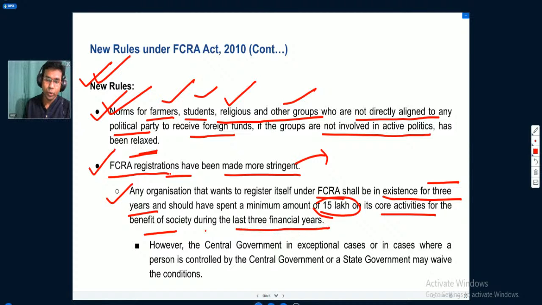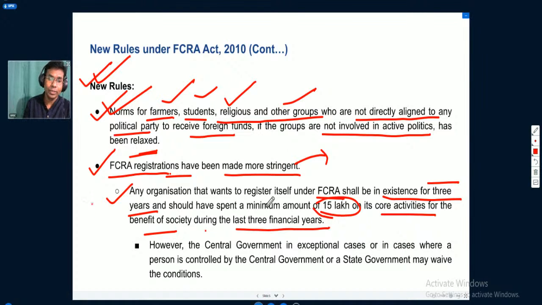Okay, so those organizations that intend to be registered under the Foreign Contribution Regulation Act with the Ministry of Home Affairs, it has been made mandatory that these organizations should be in existence legally for the last 3 years, and they should have spent at least 15 lakh rupees on their core activities for the benefit of the society in the last 3 financial years.